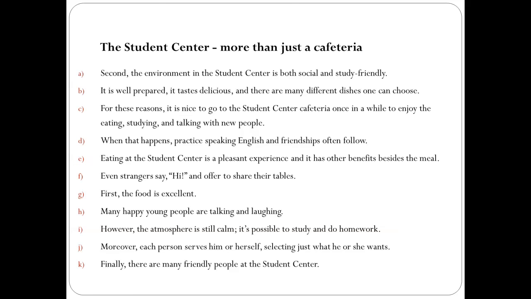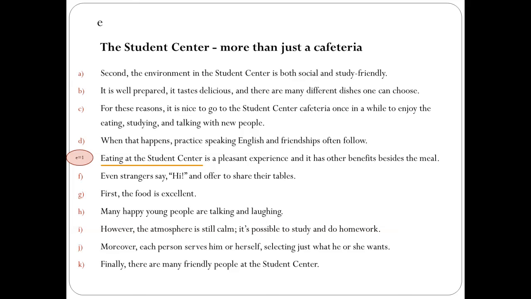And if we scan these sentences, we see that in sentence E, we're describing eating at the student center is a pleasant experience and it has other benefits than the meal. This is a good introductory sentence which reflects the topic. We can say that E is number 1.